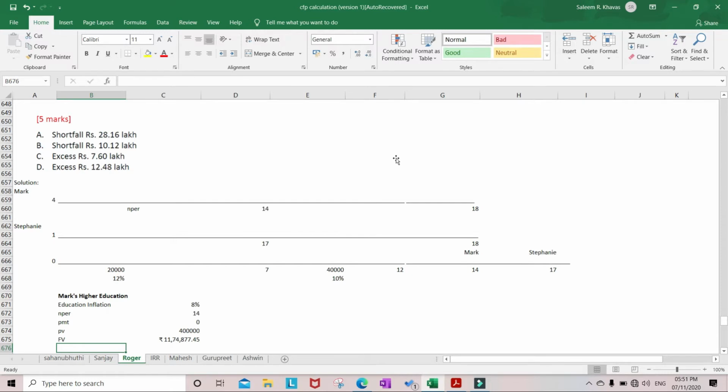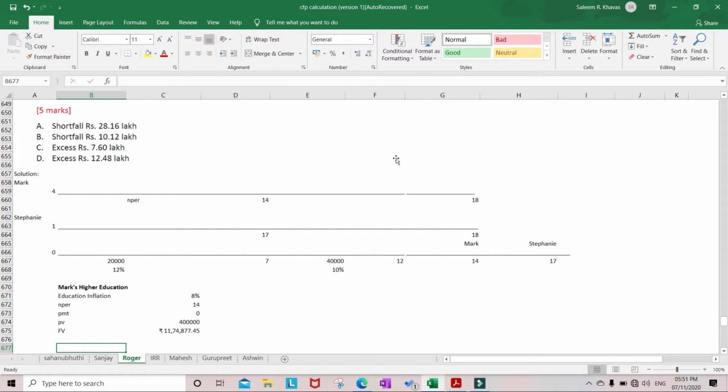But now we need to find the corpus required for 4 years, because every year Mark requires 4 lakhs for 4 years. So we'll find out that corpus now.